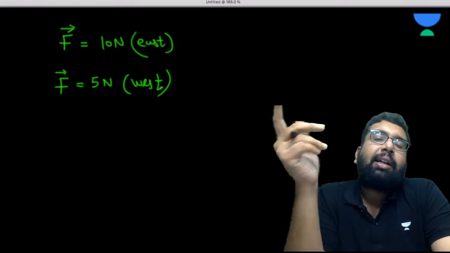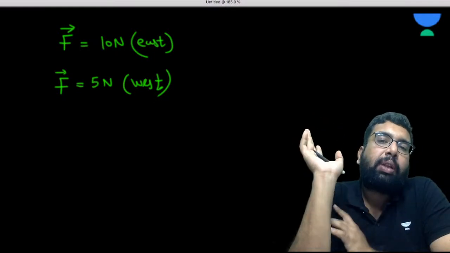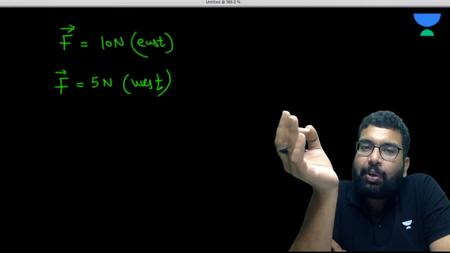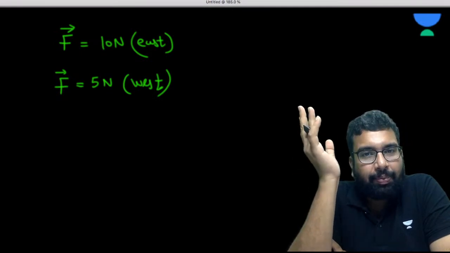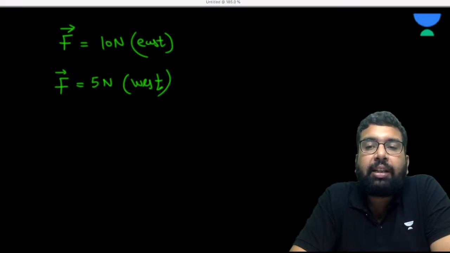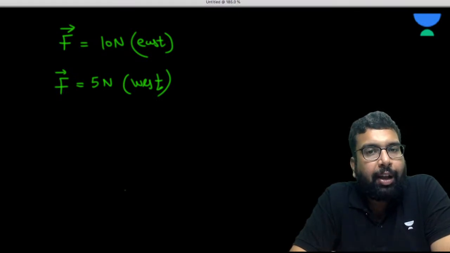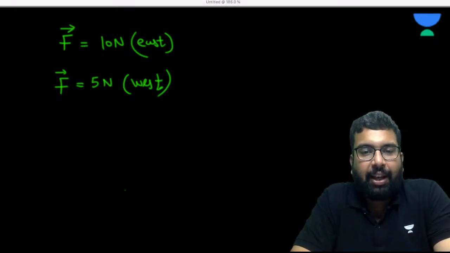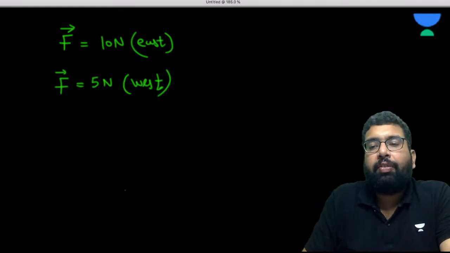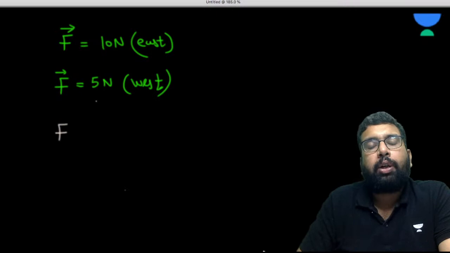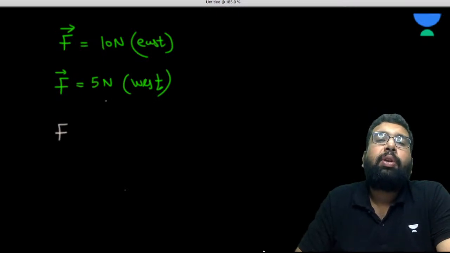Now again, any vector consists of two things. One is magnitude, other is direction. When we see a vector like this, we can see its magnitude and its direction. Understood? Now when we talk about the magnitude, what is the magnitude? Clearly 5 Newton is the magnitude.